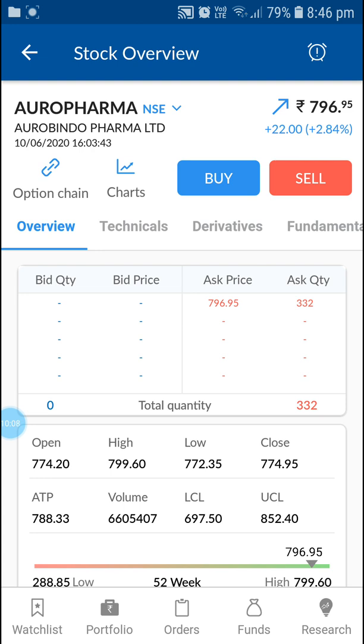And after we took the call, it did not go even below the entry point. Sometimes it can, so whenever you are getting a minimum profit, you have to book the profit. That is the important thing whenever you are trading. If you are trading for a particular day and it is 5 rupees up or 10 rupees up, immediately you have to revise your stop loss or book the profit, because we can't predict the market. 100% no one can predict. Sometimes the market can even fall down. So this is the best strategy we are using.